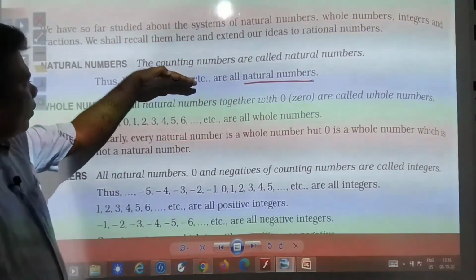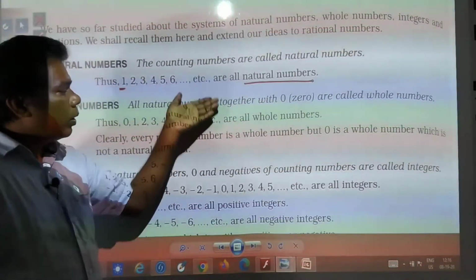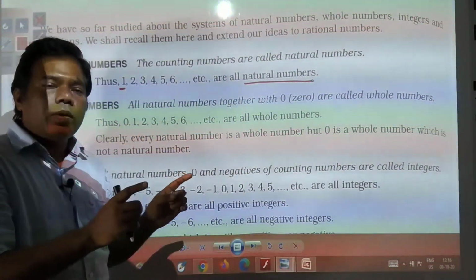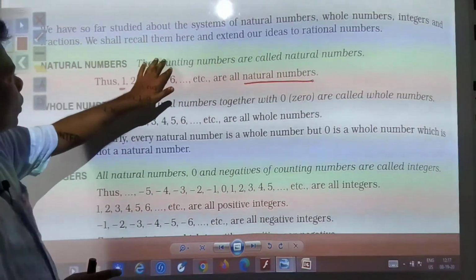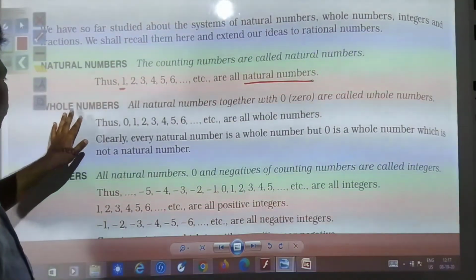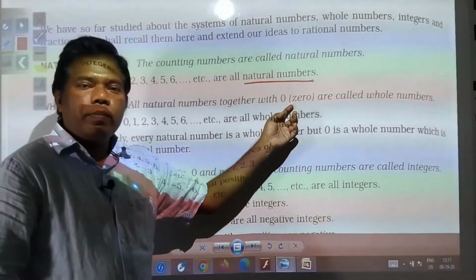Each and every definition, whatever we are going to learn now, must be there in your notebook, in proper way, with an example. Next we have whole numbers: all natural numbers together with 0.